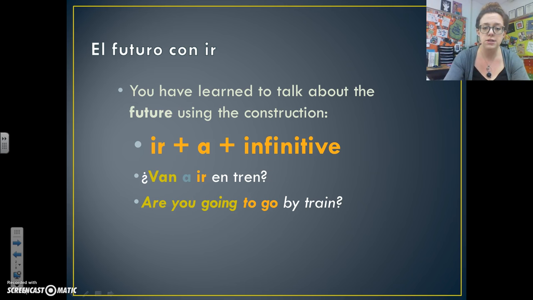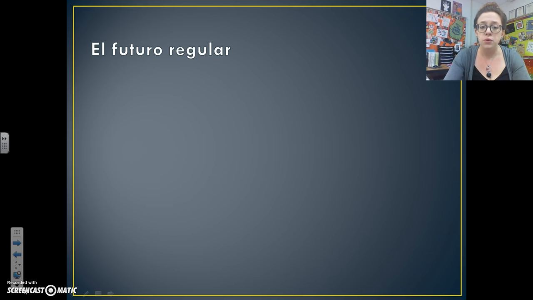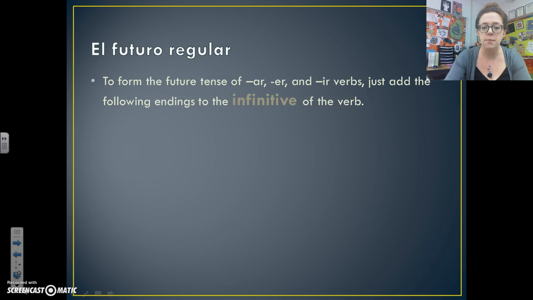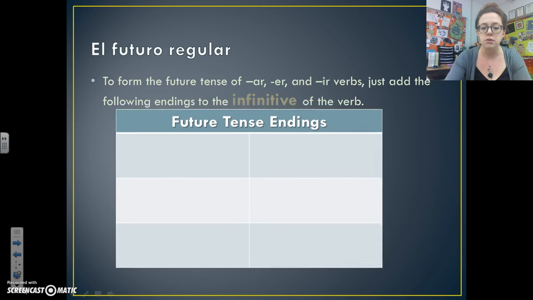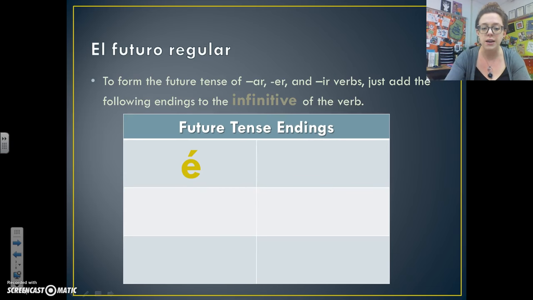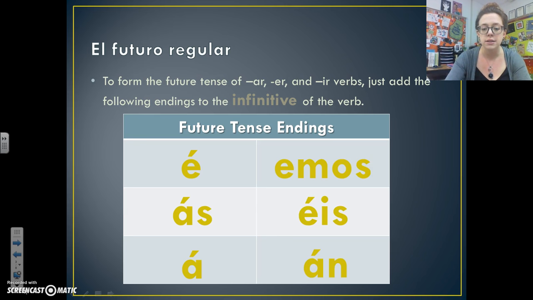All right, so that structure still is the future tense, but it's more of immediate future. The futuro regular is the way to say will in Spanish. So to form the future tense of AR, ER, and IR verbs, you just add the following endings to the infinitive of the verb. So these are your future tense endings. You have é, ás, á, emos, éis, án. Okay? All of them have accent marks except the nosotros form. All right? You just add these right to the infinitive. You don't even have to take the AR, ER, or IR off.